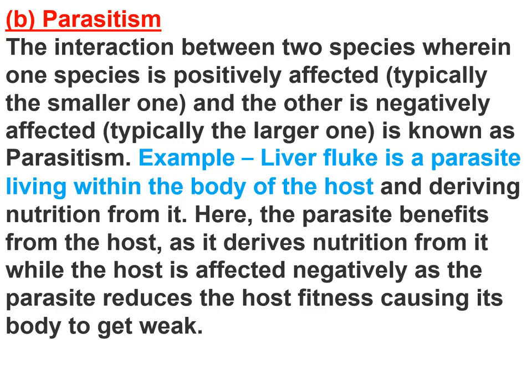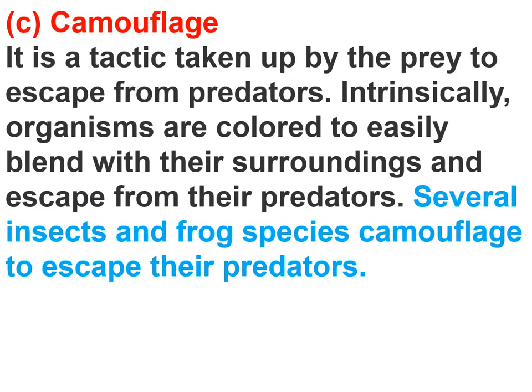For example, liver fluke is a parasite living within the body of host and deriving its nutrition from it. Here the parasite benefits from the host as it derives nutrition from it, while the host is affected negatively, right? As the parasite reduces the host fitness, causing its body to get weak. So this is parasitism type of interaction.